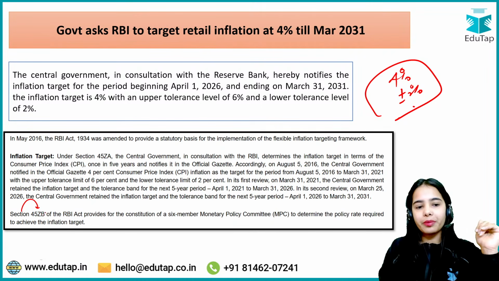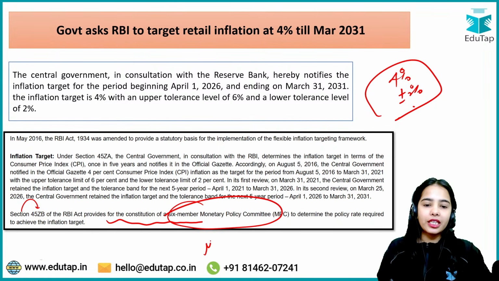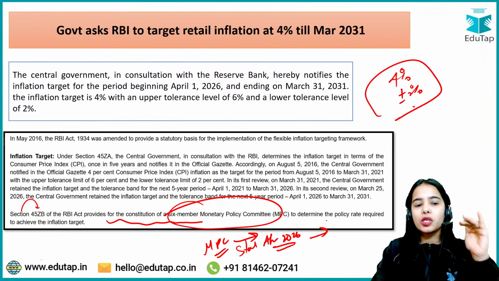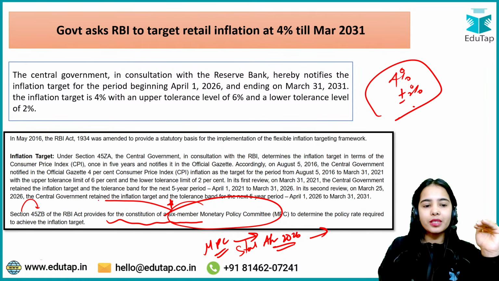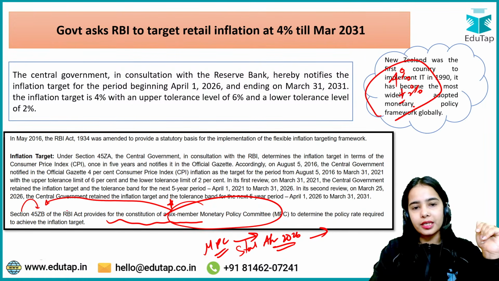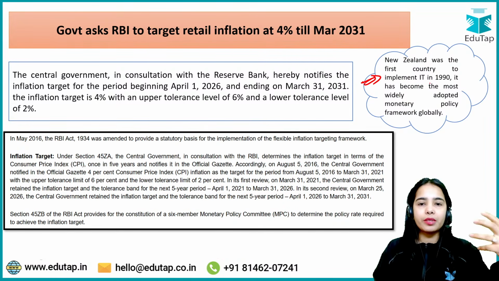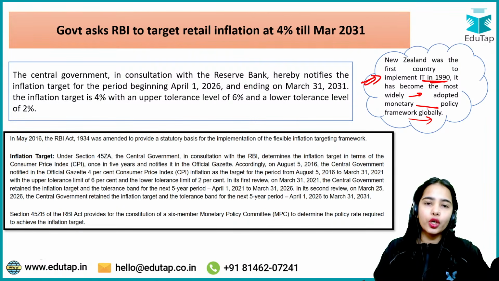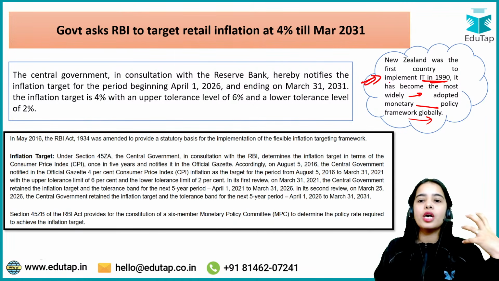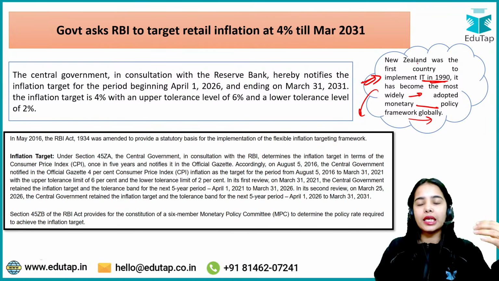Now, Section 45ZB of the RBI Act provides for the constitution of the 6-member Monetary Policy Committee. And the Monetary Policy Committee statement for April 2026 will be released tomorrow, I think. Okay. So remember that the Monetary Policy Committee constitution is as per Section 45ZB of the RBI Act. New Zealand was the first country to implement the inflation target, in 1990. It has become the most widely adopted monetary policy framework globally now. Okay, so New Zealand was the first country to implement such a kind of inflation target in 1990.